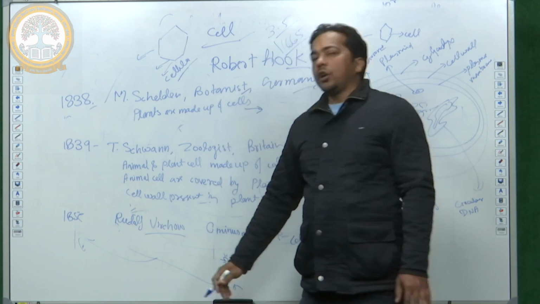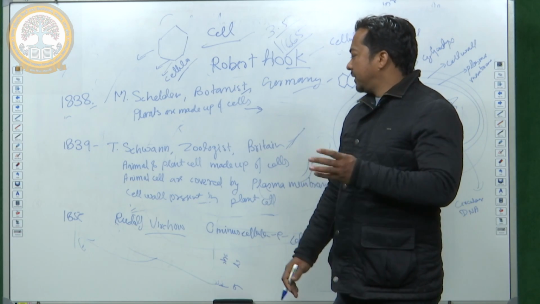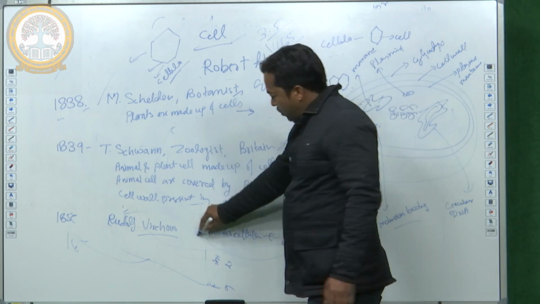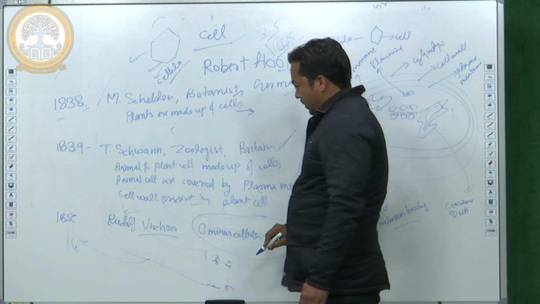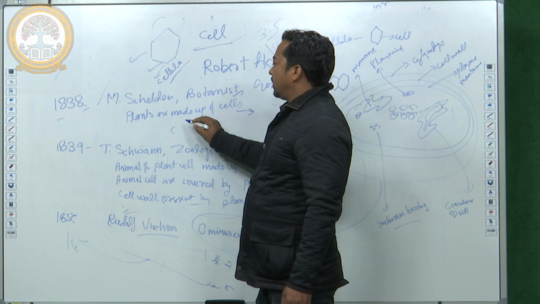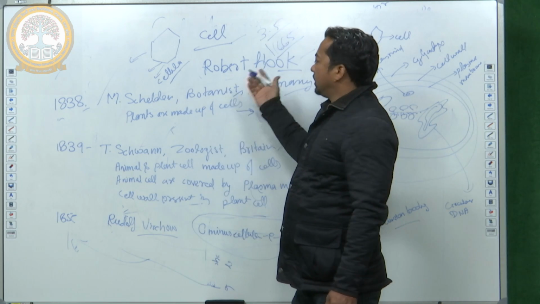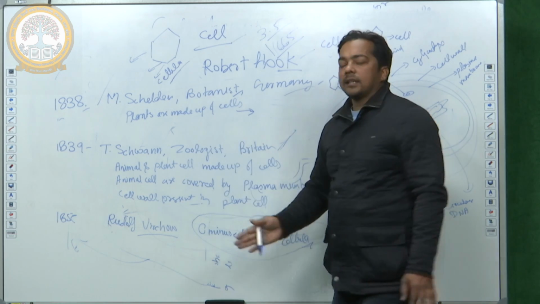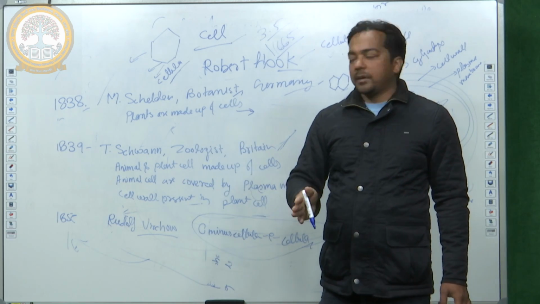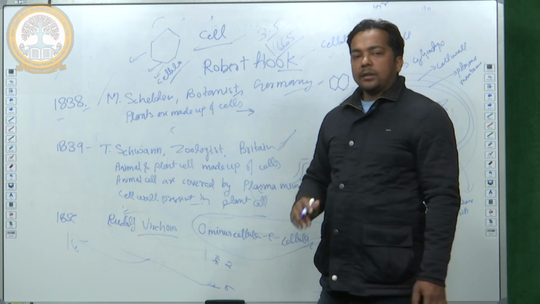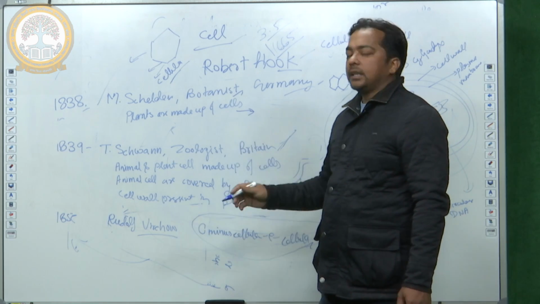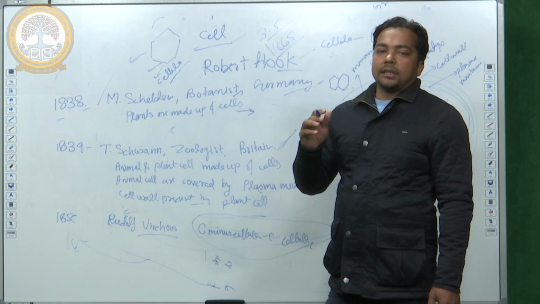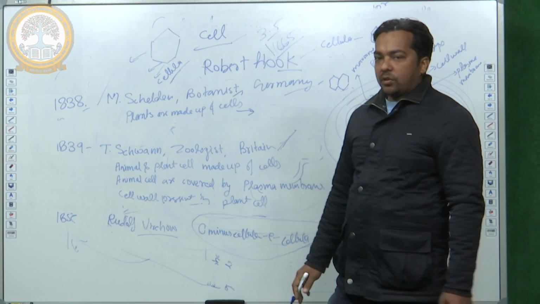1855. One scientist, Rudolf Virchow, stated: omnis cellula e cellula. After we know plants are made up of cells, animals are made up of cells, animals are covered with plasma membrane, and cell wall is present in plant cell, after studying these statements, Rudolf Virchow gave the statement: omnis cellula e cellula.